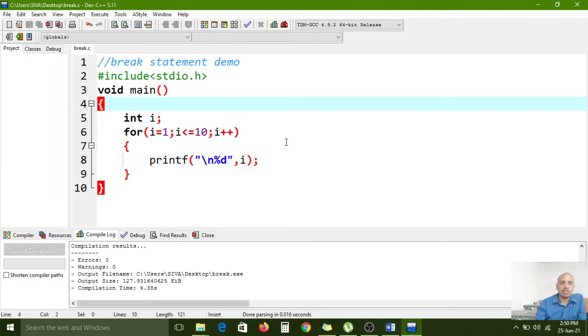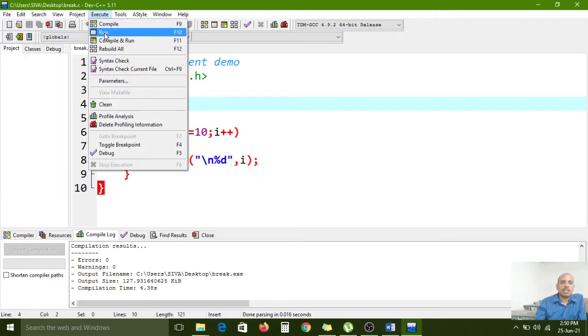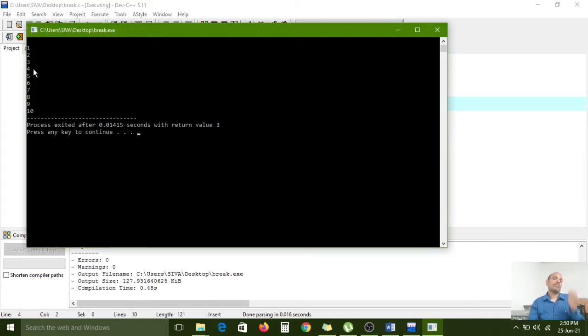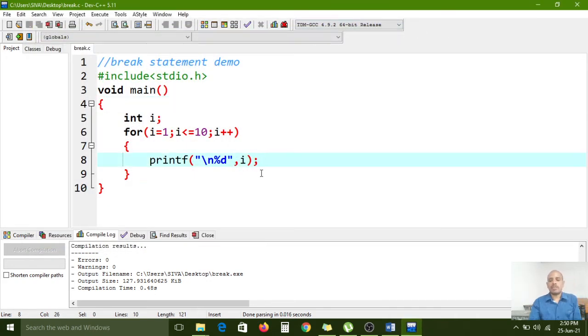Now I want to compile and run. So it is printing 1, 2, 3, 4, 5, 6, 7, 8, 9, 10. 10 iterations happen. Now I don't want these 10 iterations. I want only 6 or 7 iterations. So for that we need to write one condition inside of the for loop.